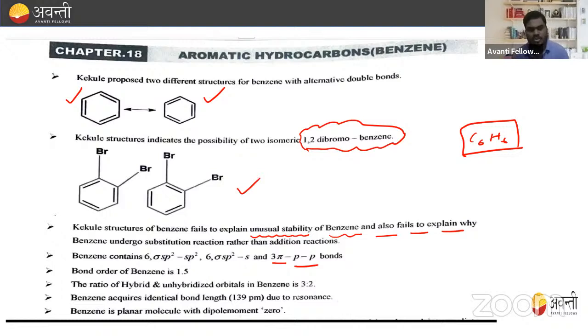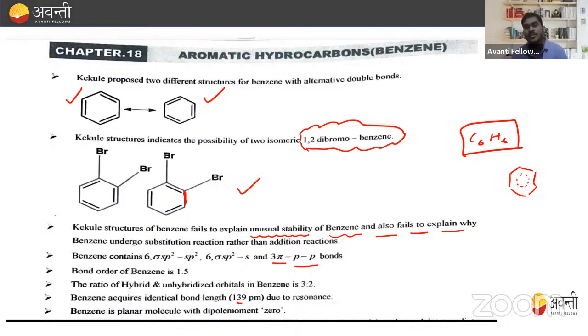Remember, the ratio of hybrid and unhybrid orbitals in benzene is 3:2, and benzene has identical bond lengths, that is 139 picometer. Irrespective of whether it is a double bond, which must be shorter, or a single bond, which must be longer, due to resonance the double bond is delocalized. It is not permanently fixed at one position; it will move around. So we can better draw the structure of benzene like this. This is called delocalization of electrons. So benzene has identical bond length, 139 picometer, due to resonance.